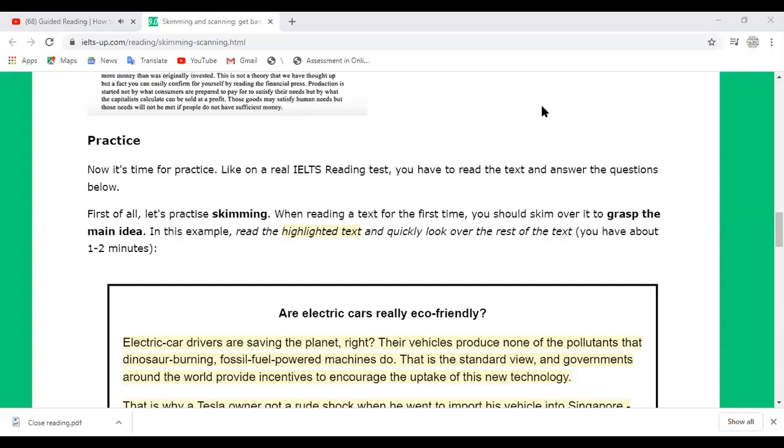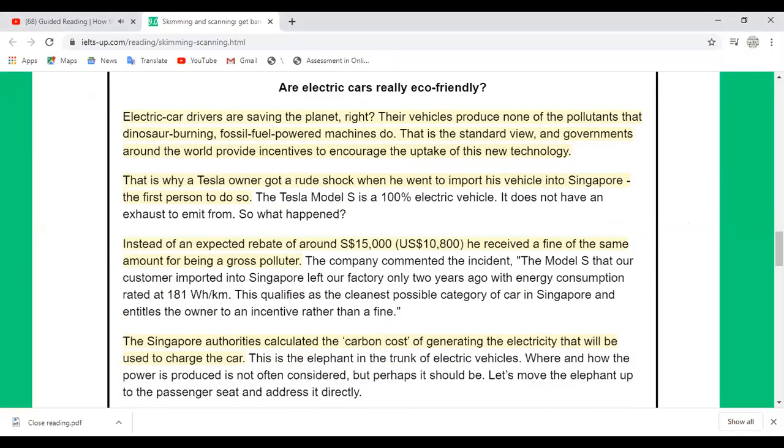In this example, read the highlighted text and quickly look over the rest of the text. You have not 1 to 2 minutes, you have 4 minutes, okay? You have 4 minutes to quickly do that. Is the task clear to all of you? You have to read the text, but only the highlighted part. We are trying to skim here. Your time starts now. Quickly read the skim part. Take the main idea, then there are some questions you have to answer.